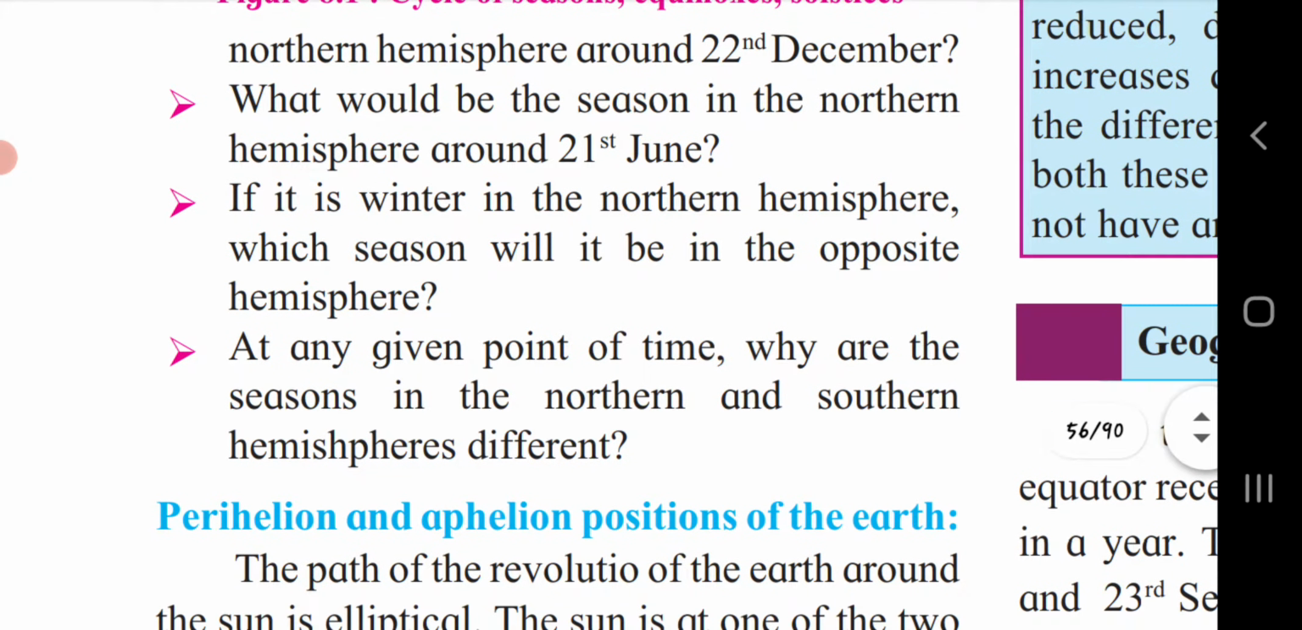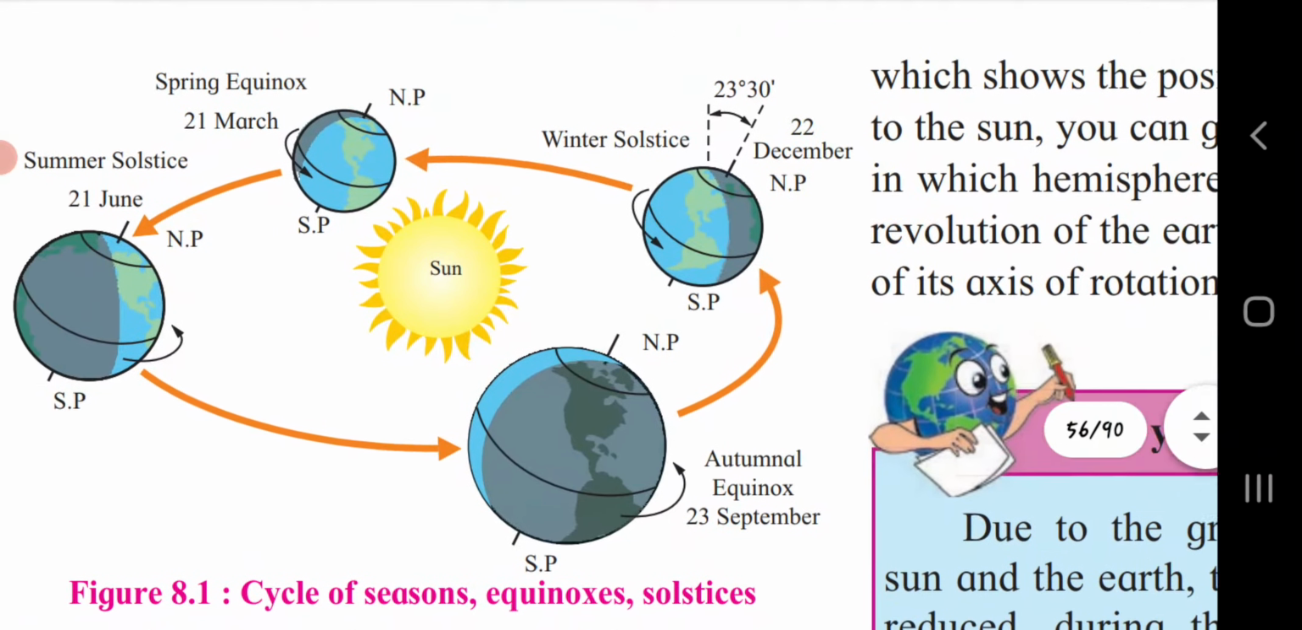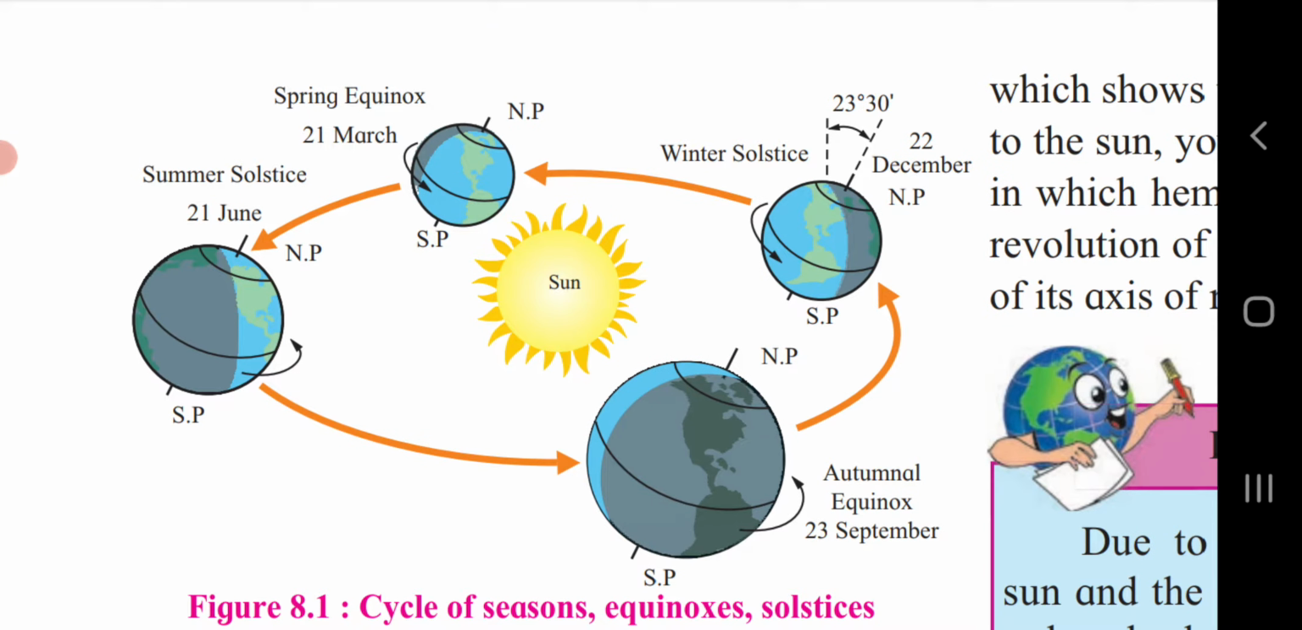At any given point of time, where are the seasons in the northern and southern hemispheres different? At any given point of time, there are different seasons in the northern and southern hemispheres due to the inclination of the Earth's axis at an angle of 23 degrees 30 minutes with respect to the vertical. You can see in the winter solstice 23 degrees 30 minutes, that is winter solstice. It gives the point of time that there are different seasons in the northern and southern hemispheres.